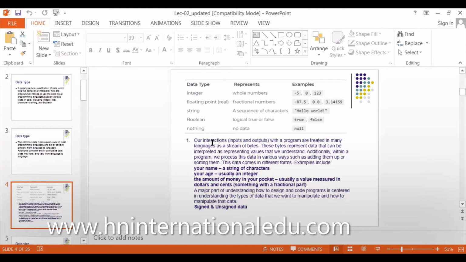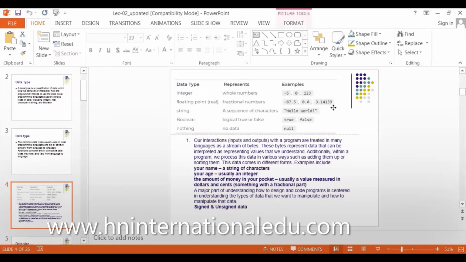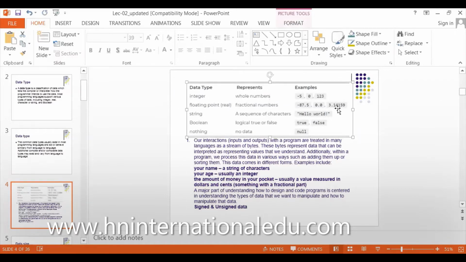In integers we do not consider any points. For example, 0 is an integer, so 0 is a whole number. 123 can be any number, but it must not contain any decimal. That will be an integer. It can be minus and plus.